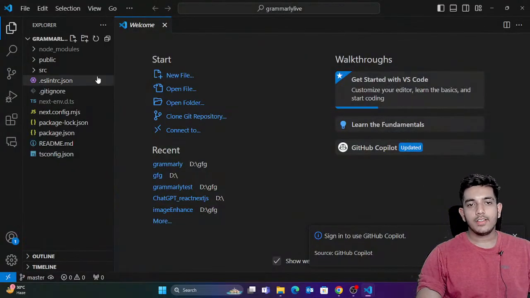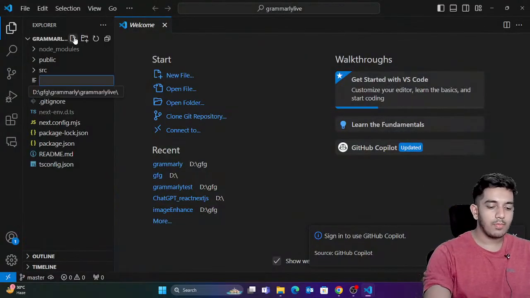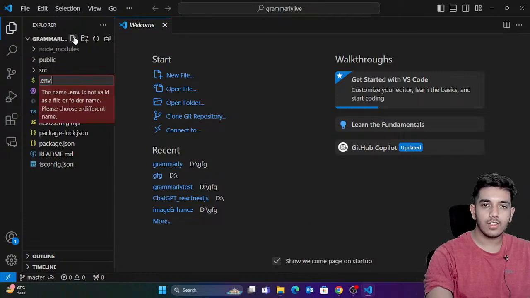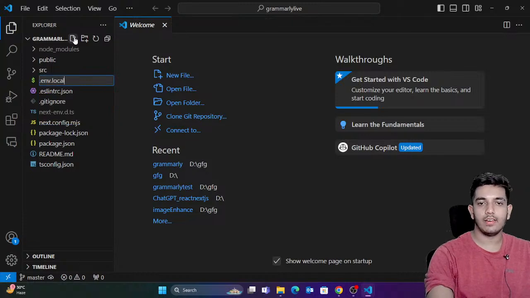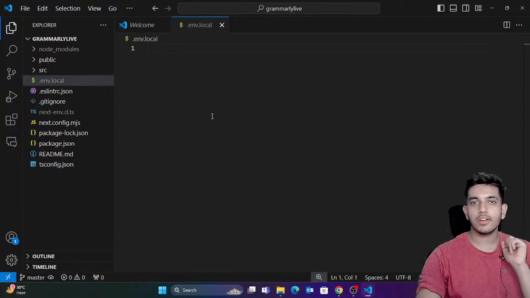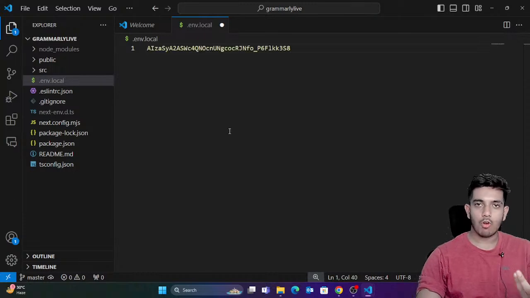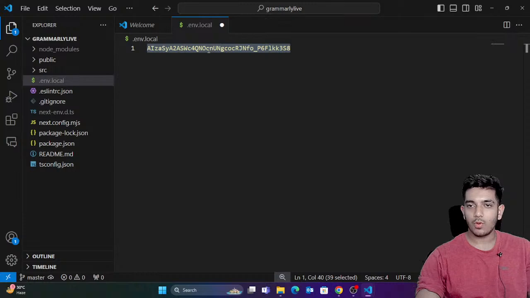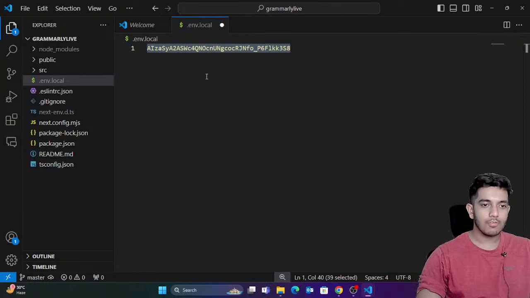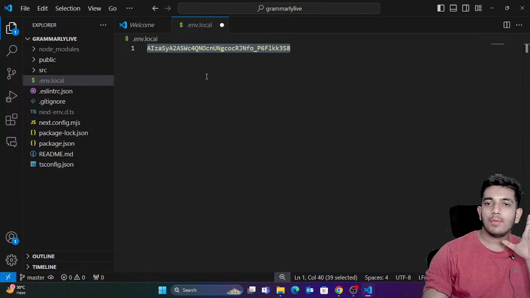Okay, so guys, here what we're gonna do is we are simply going to create a file named .env.local. Okay, we have created a file. Now here, guys, I'm just gonna paste my API key. You have copied the API key and you're gonna paste it here. I hope everyone has the API key. If you don't know where the API key is, please watch the video from a little bit before, you'll understand that. Okay, so we have the API key.